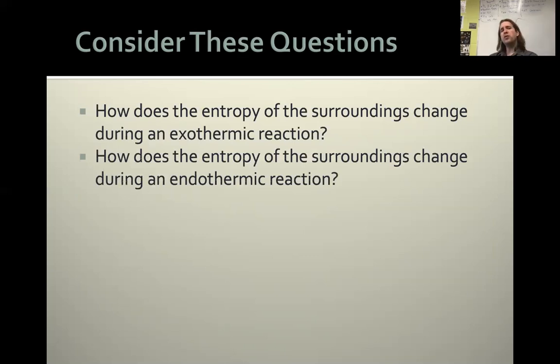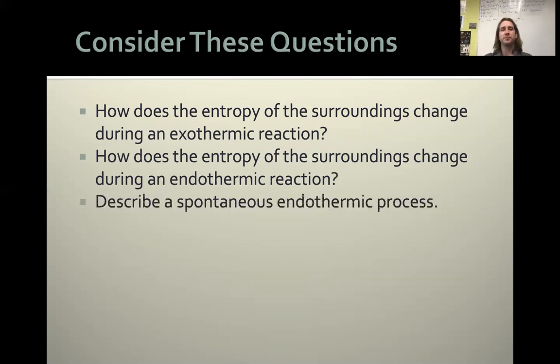How does the entropy of the surroundings change during an endothermic reaction? Okay, we've got our system, and it's absorbing heat from its surroundings. As a result, the surroundings have less temperature or heat energy. That means they move slower, therefore they become more orderly. We would say that there is a decrease in the entropy of the surroundings during an endothermic process.